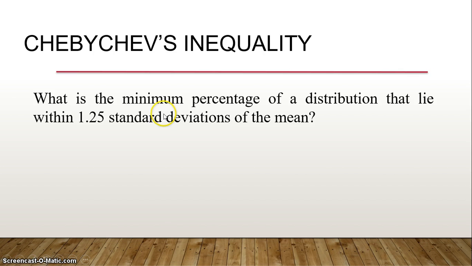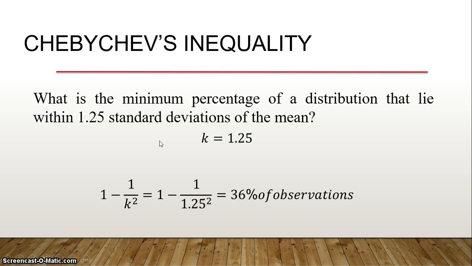The same way, just take an example. What is the minimum percentage of distribution that lies within 1.25 standard deviations of the mean? So how many will lie within these many standard deviations, 1.25? This is a positive constant now. k sigma is 1.25 sigma. So it is 1 minus 1 by k square, which gives you a value of around 36. So 36% of observations are within 1.25 standard deviations of the mean.